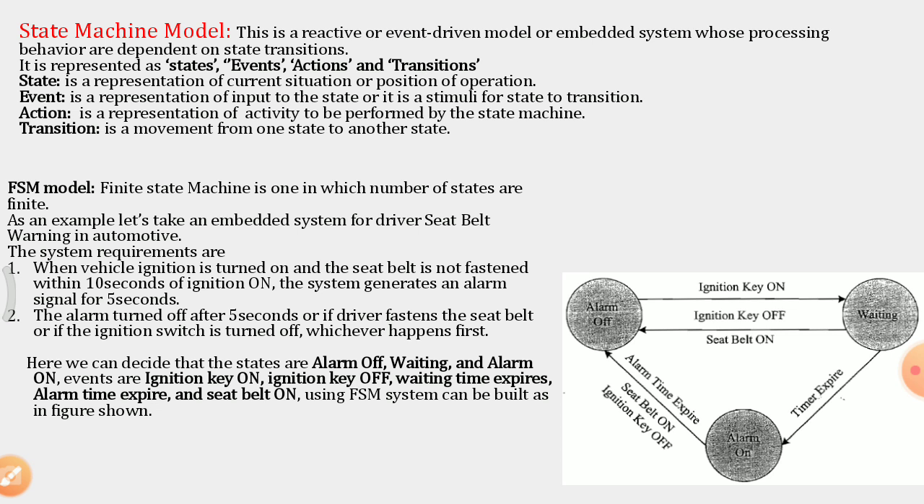If the alarm is on, there are chances for it to turn off. One is, if the ignition key is turned off, the alarm should be turned off. Or if the seat belt is on, then also it should be turned off. Actually, there are three things: another is, if the 5 seconds are over, then also it should be turned off. So for all these events, the transition goes from alarm off to alarm on to alarm off.